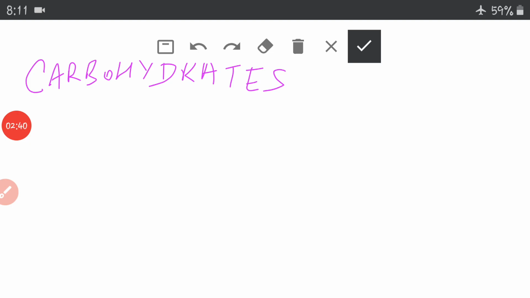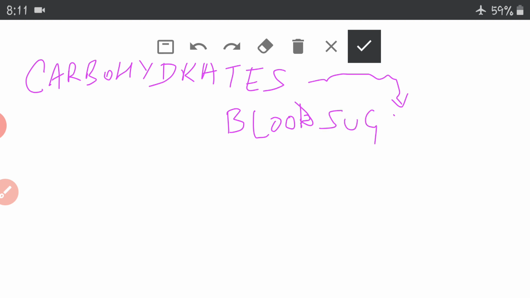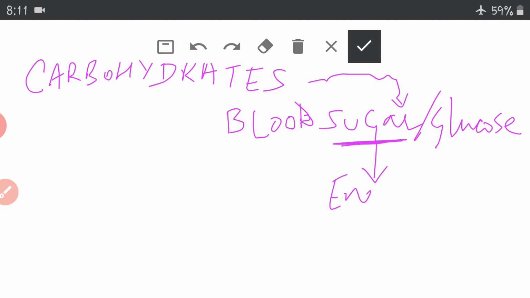When we eat food items containing carbohydrates, our digestive system changes these carbohydrates into blood sugar, also known as glucose. This glucose, or this sugar, is used by our body to give energy, or it provides energy to our body.